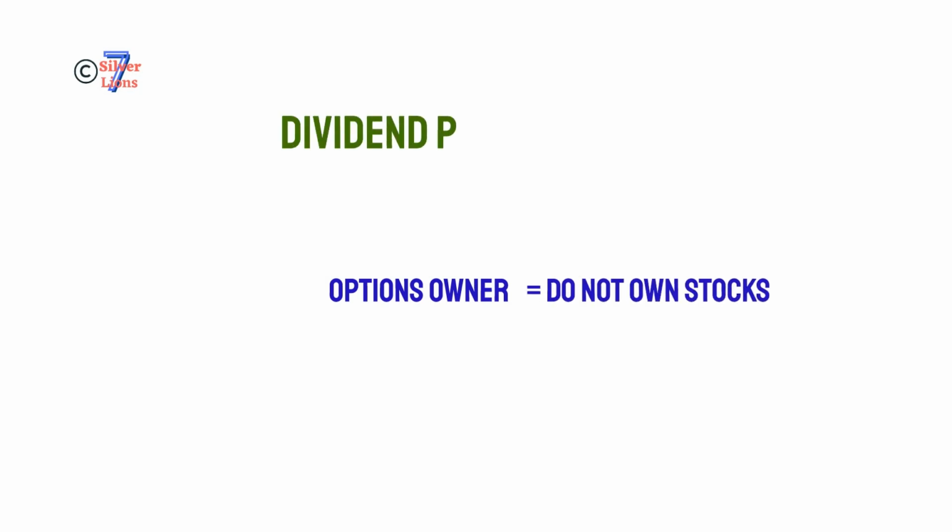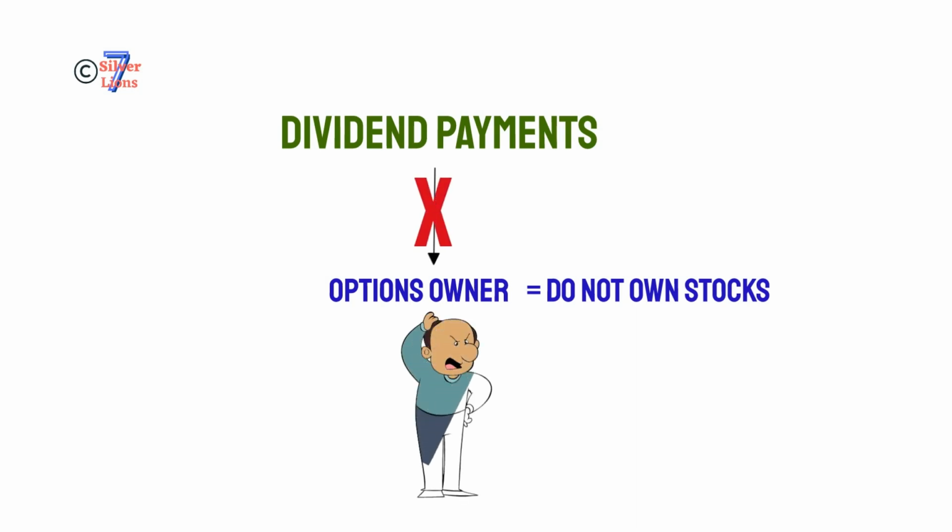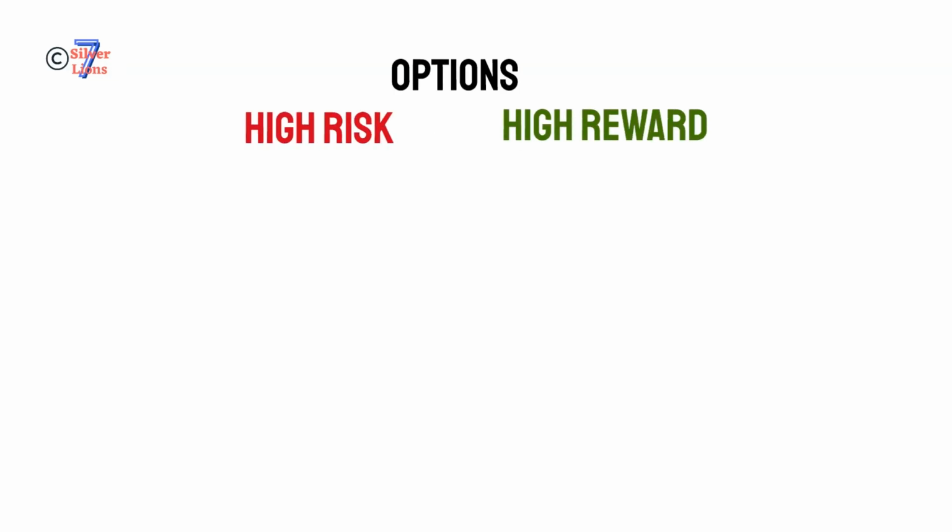Owning an option does not mean you have ownership in the underlying stock, nor does it entitle you to dividend payments. You will not receive any dividend payment for underlying stock because you haven't owned that stock. Option trading has high risk which comes with high reward. Much riskier than buying stocks, ETFs or bonds.